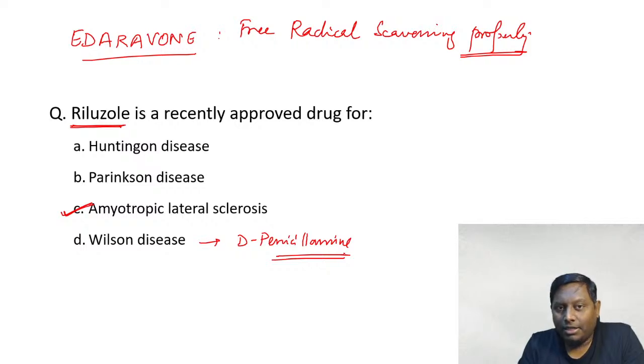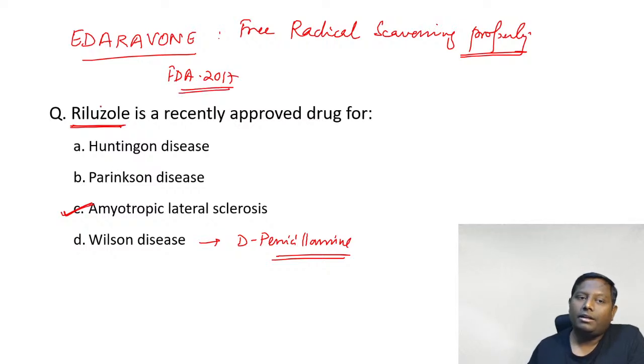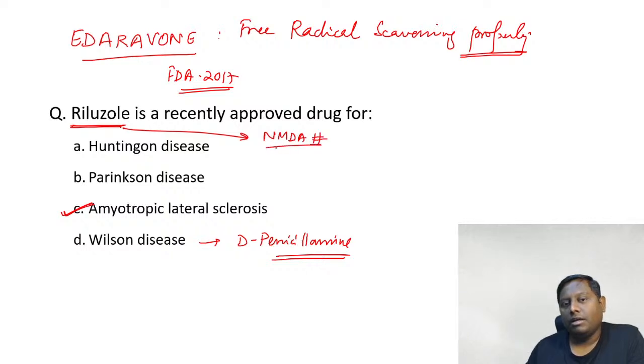So the drug Edaravone was approved by the FDA in 2017 only, and Riluzole is one of the drugs that has NMDA receptor blocking property. NMDA blocker, and it also has kinase receptor blocking property. It was the first drug that was actually used for ALS, amyotrophic lateral sclerosis. It slows down the progression of the disease. All right. So that will be all.